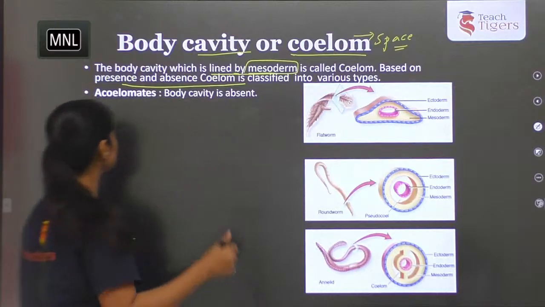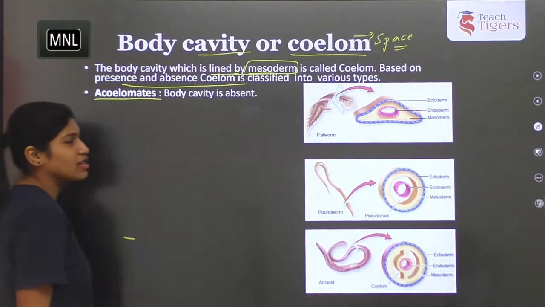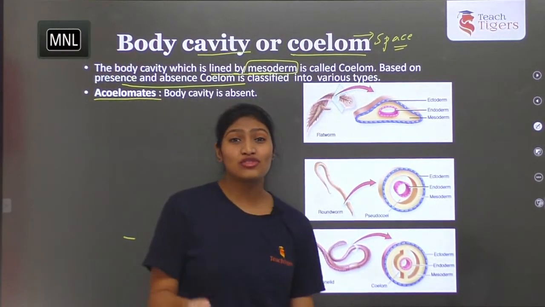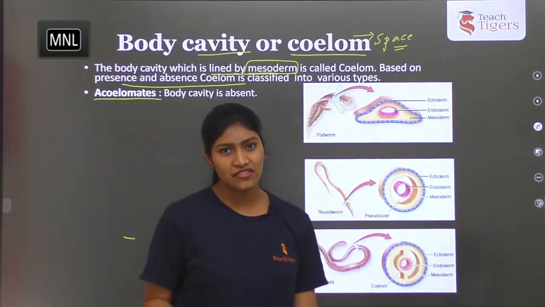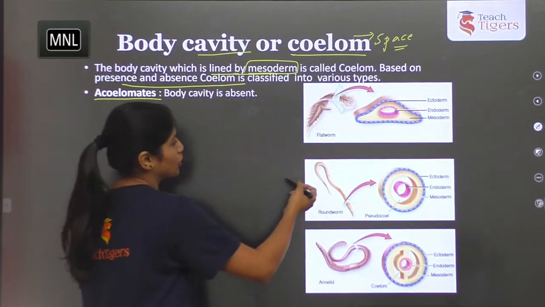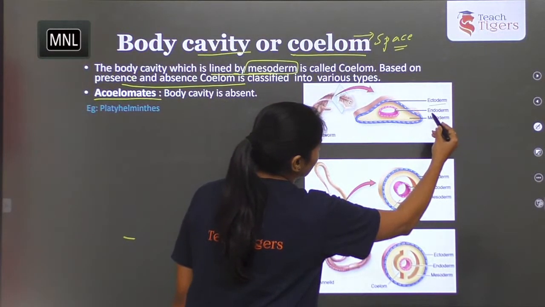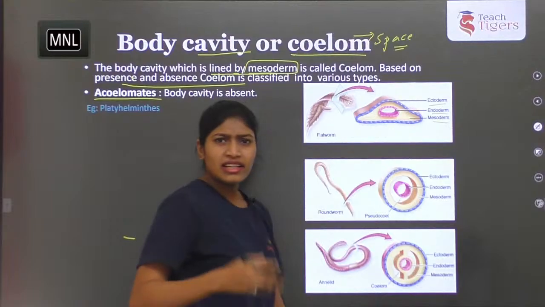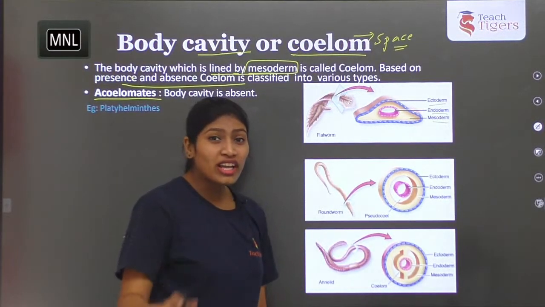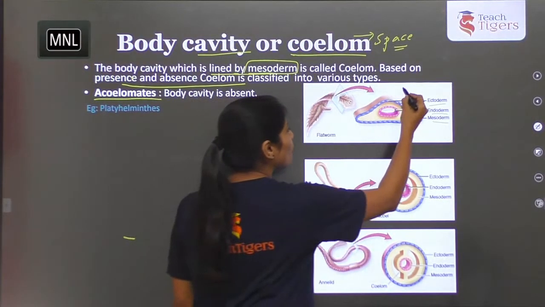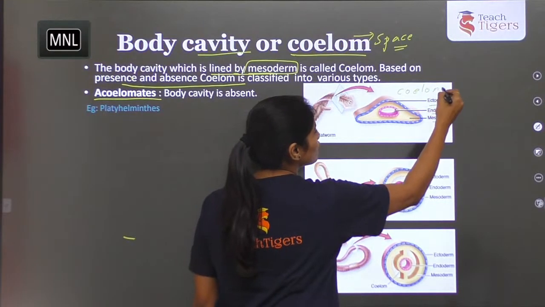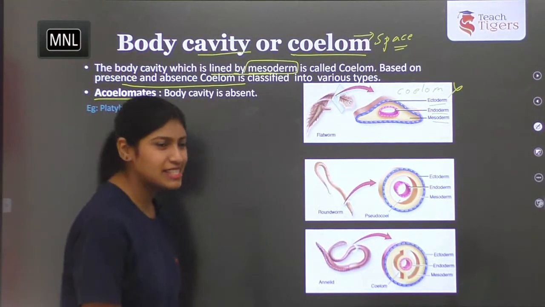First one, acoelomates. Acoelom, again, means absence of coelom. There is no body cavity for these organisms. If you see this picture of flatworms, the body cavity is absent. So ectoderm is there, endoderm is there, mesoderm is there. I am talking about the coelom, so coelom is absent. So no coelom. So these are acoelomates.